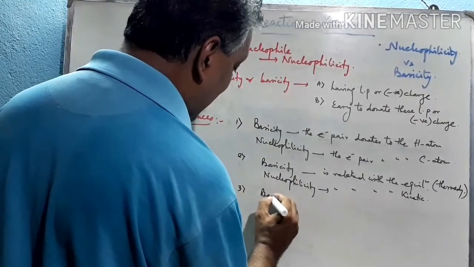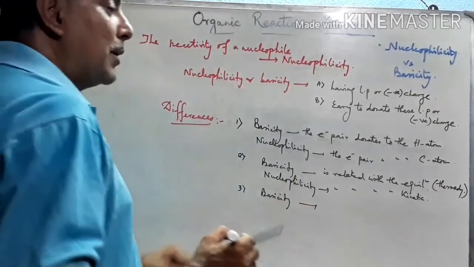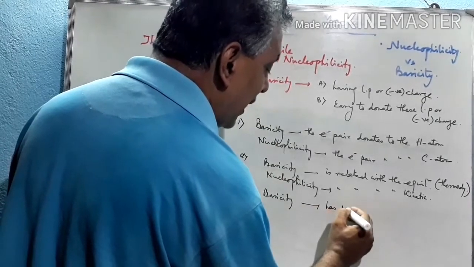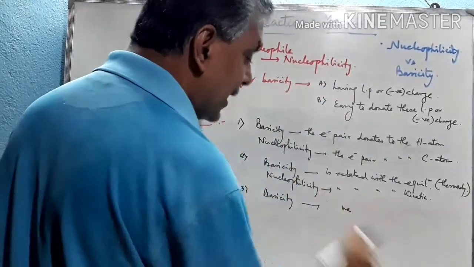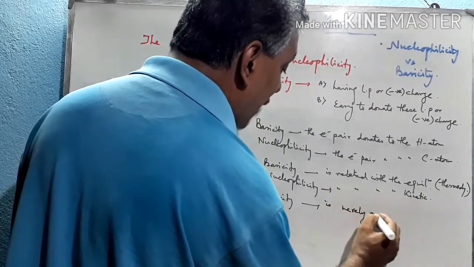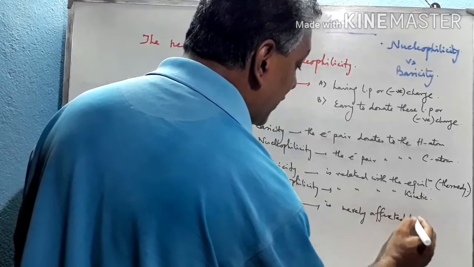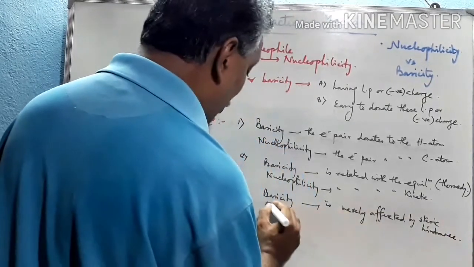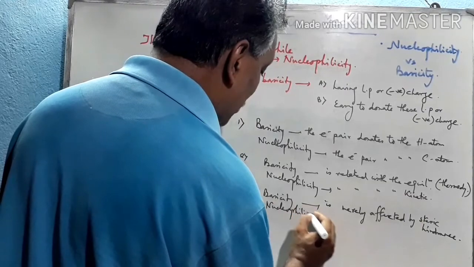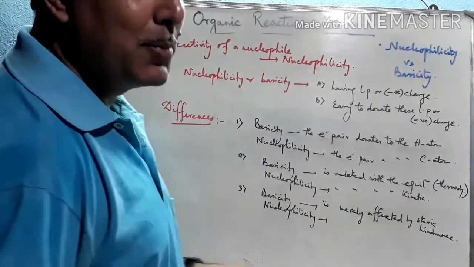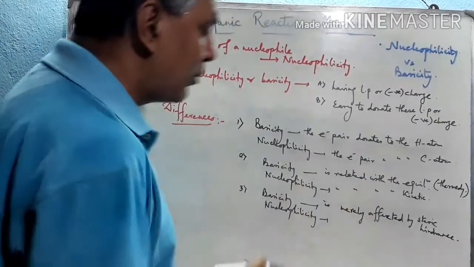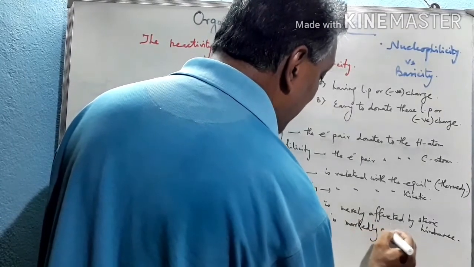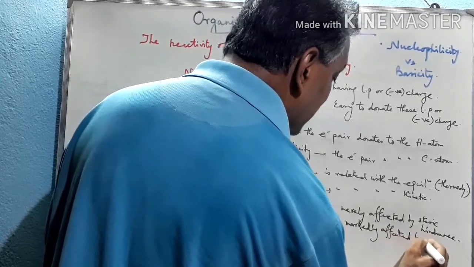And number three, basicity, as it is related with the hydrogen atom, which is the least sterically hindered, is merely affected by steric hindrance, whereas nucleophilicity, as it is related with the donation to the carbon atom, which is larger, and hence may suffer steric hindrance due to the presence of 1 degree, 2 degree, 3 degree carbon atoms, is markedly affected by steric hindrance.